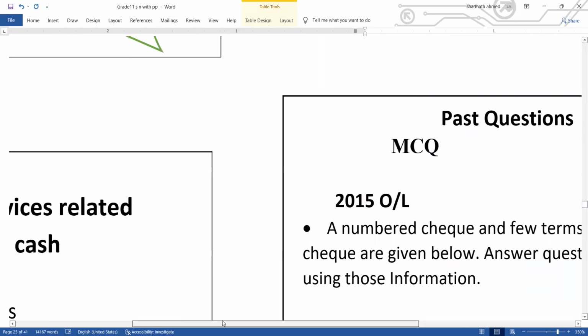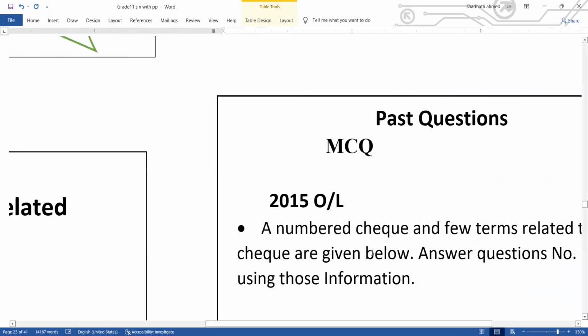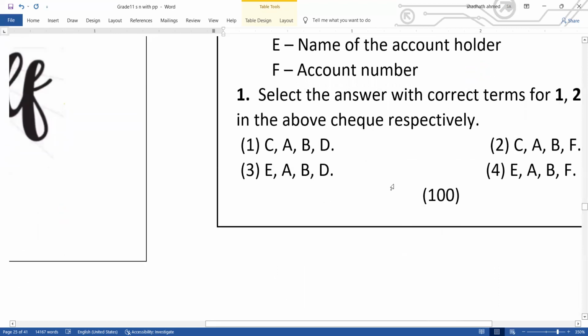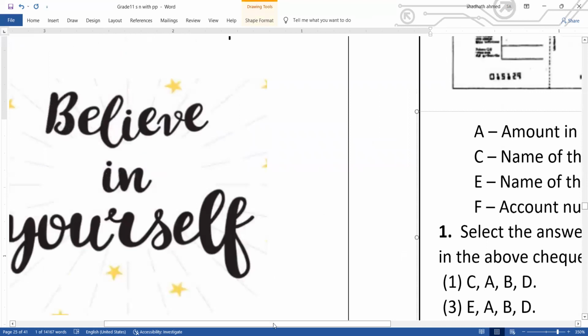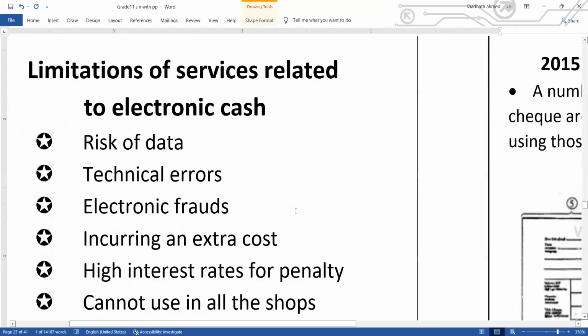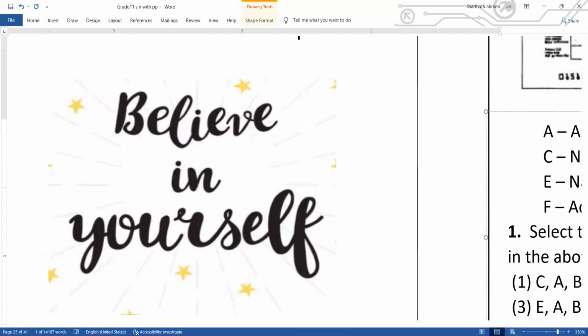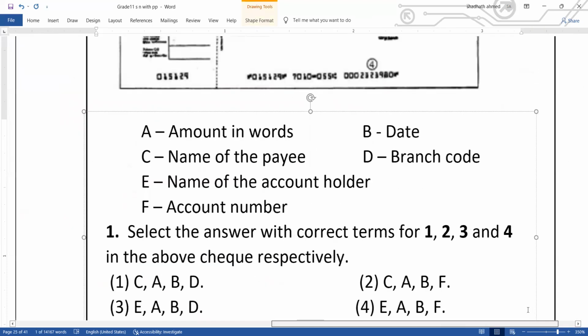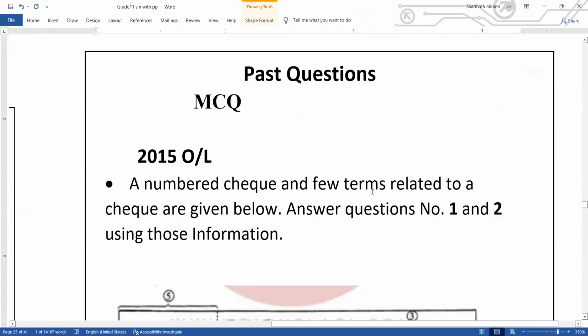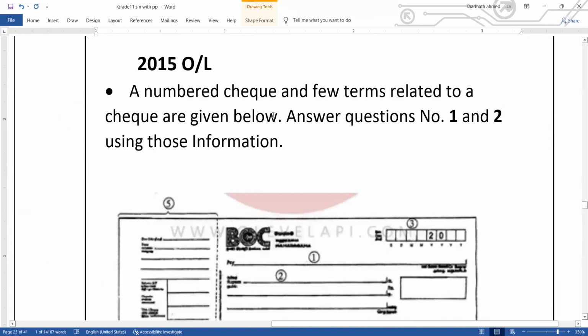Now we are coming to the past paper questions, which start from page number 100. Page number 99, the short notes, is completing. Therefore, we are starting with page number 100, the banking past paper questions. Number 1: a check and a few terms related to a check are given below. Answer questions number 1 and 2 using that information.